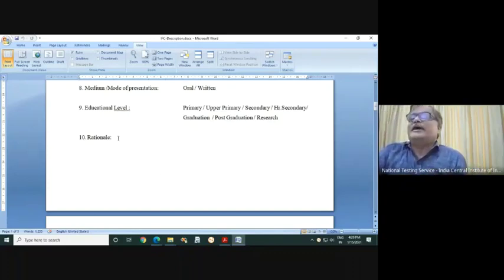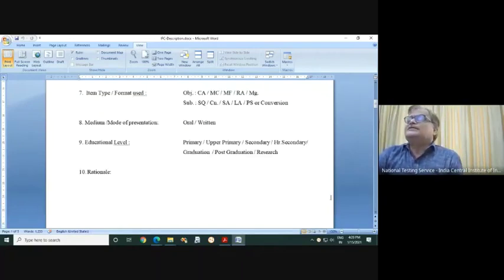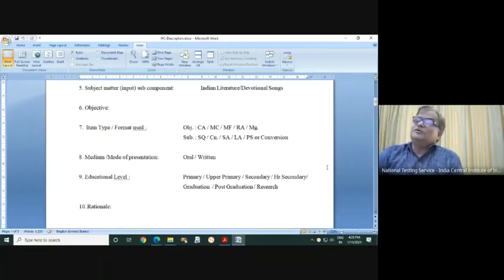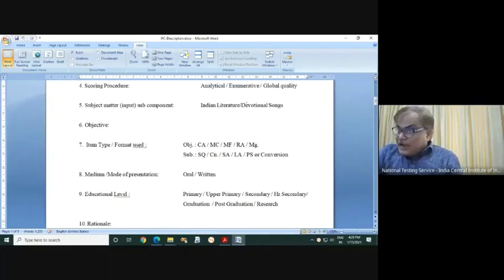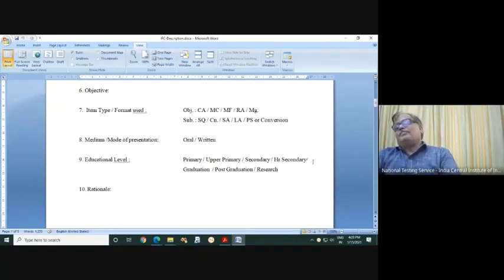Here you simply have to write that by using this question item, the knowledge, understanding, or application ability of a student about the content you have mentioned is tested on, if it is an objective type question, identification level. If it is a subjective type question, you have to write production level. Okay? Now, I will show you a filled-up form.